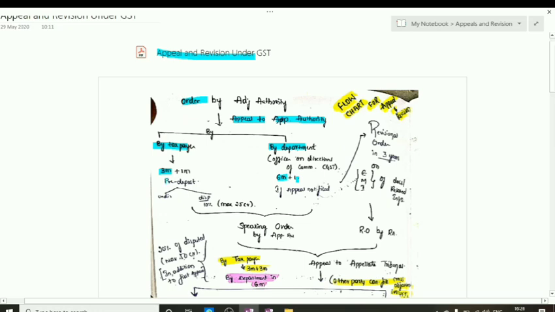The taxpayer is required to mandatorily deposit 100% of the undisputed amount, and in the disputed amount, he is required to deposit 10% of the disputed amount, which is subject to a maximum of 25 crores.